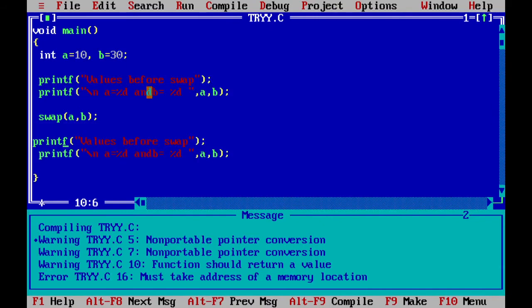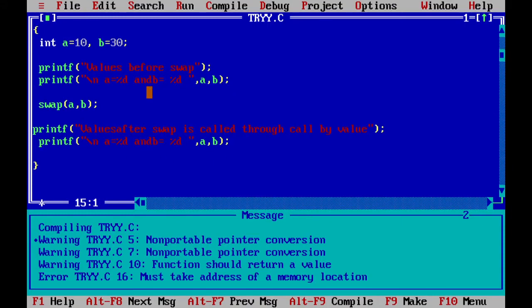Here what I am writing, values after swap function is called. Swap is called through call by value. We'll see what is the difference in these two. So let us write that swap function.